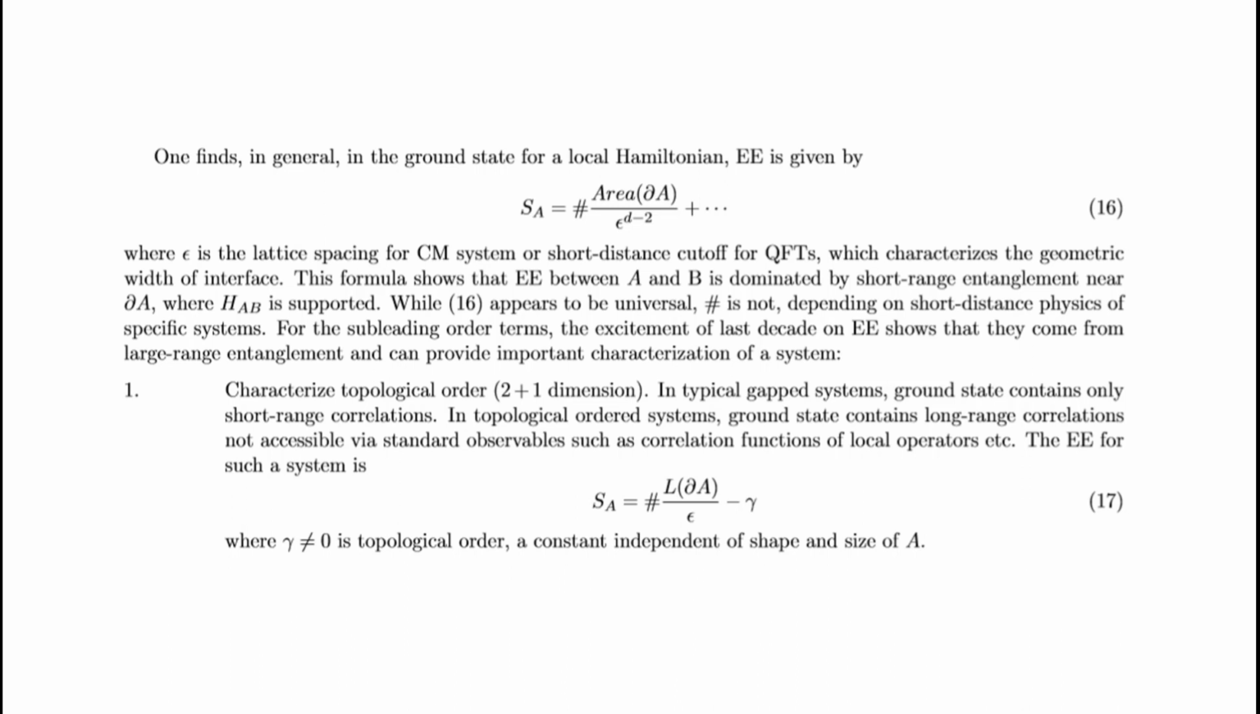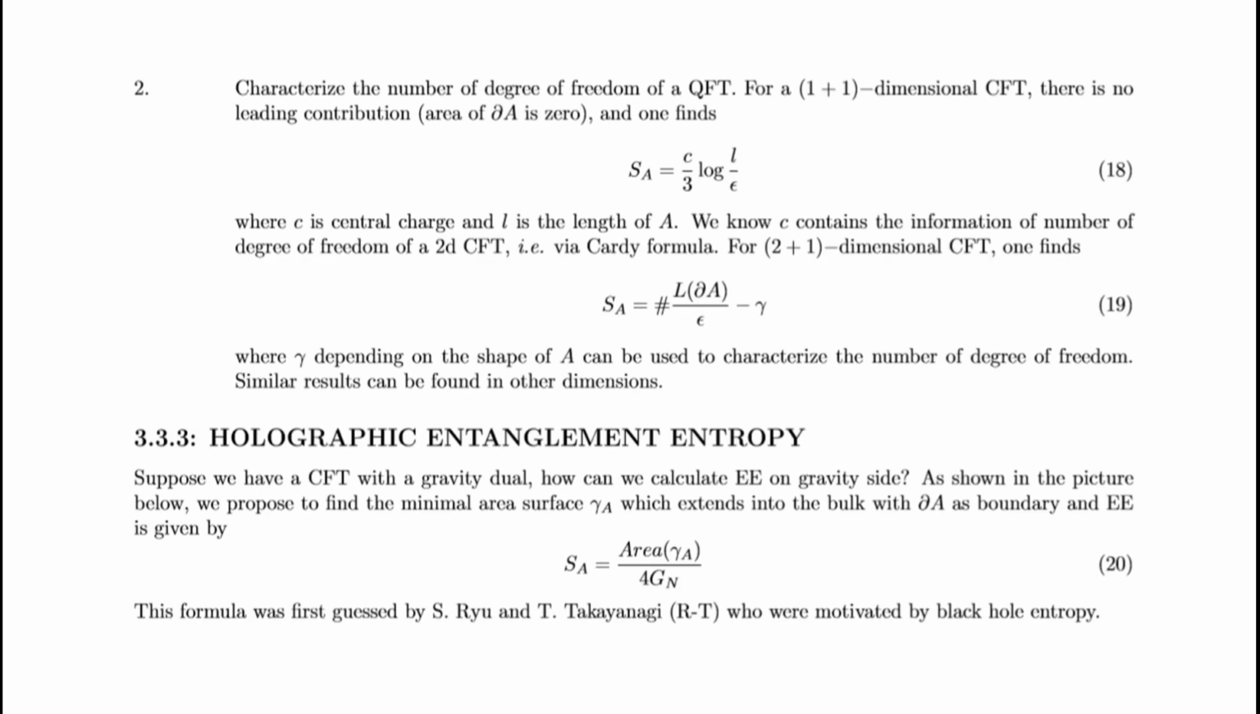The entanglement entropy for such a system is this, where gamma not equal to zero is topological order, a constant independent of the shape and size of A. To characterize the number of degrees of freedom of a quantum field theory, for a 1+1 dimensional CFT there's no leading contribution, and one finds this, where c is the central charge and L is the length of A. We know c contains the information of the number of degrees of freedom of a 2-dimensional CFT via the Cardy formula.